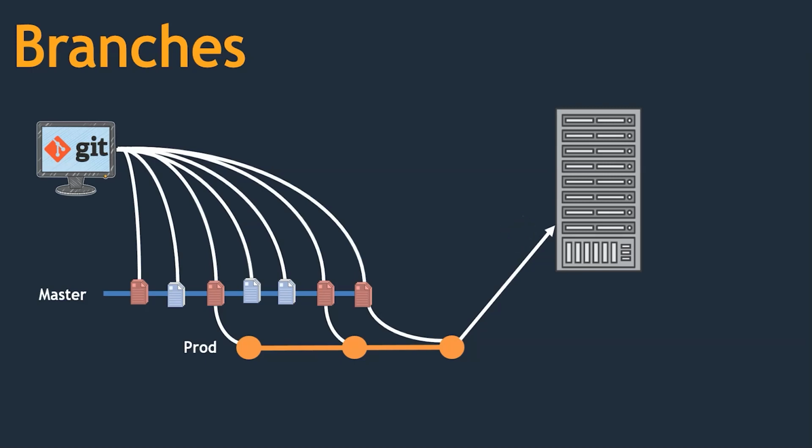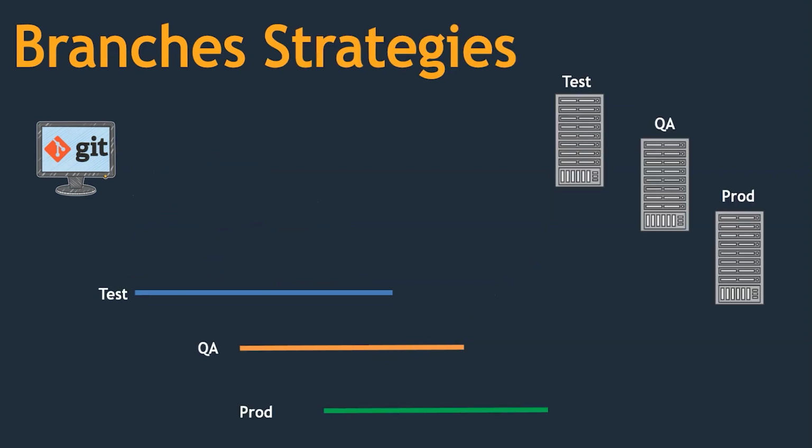Hello guys. In the previous lecture we discussed why we need branches. In this lecture we are going to see one of the branching strategies. In this method we have a development system and a test branch, quality and production branches.